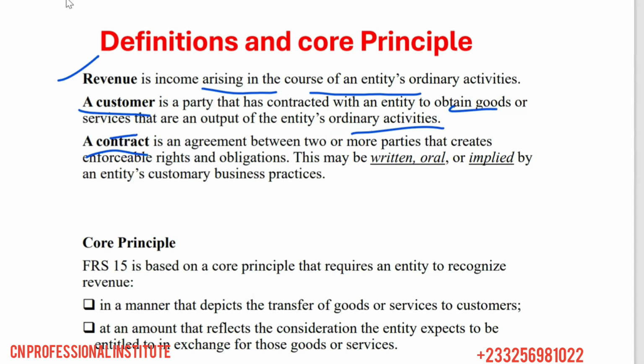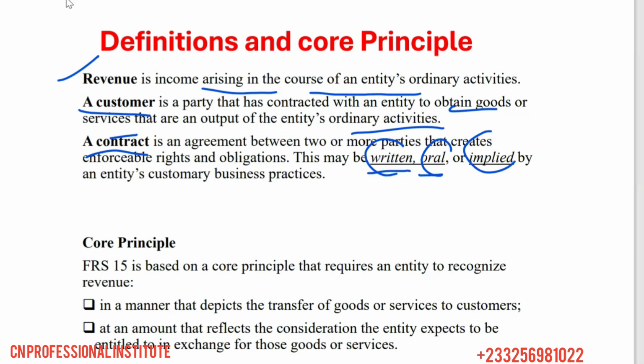And we said a contract can be oral, it can be written, or what? Implied. Now, you can enter into a contract with a customer to supply goods, to buy and sell, where you sit down, have the contract printed and signed, right? Or you can just say with your mouth, supply me with 50 bags of cement and I'll pay you this amount. It's oral. So it can be written and signed, oral, or implied.